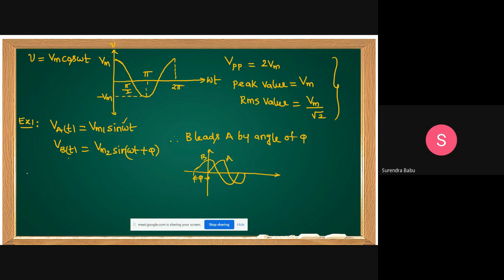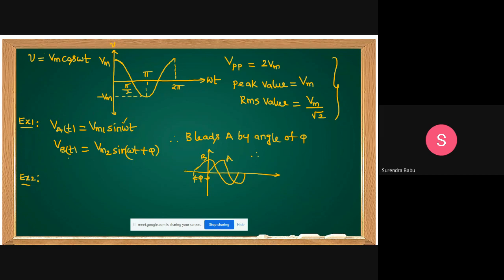This is the representation. For example, in example 2, B leads A by an angle.